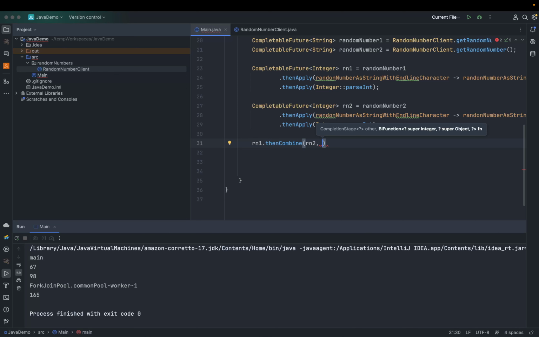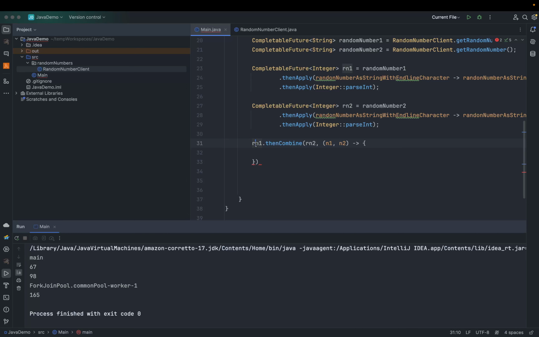So this is a method, a functional interface, a BiFunction you can say, which takes two arguments. The first argument would be the value of Rn1 after it is fulfilled, and the second would be the value of Rn2 when it is fulfilled. So thenCombine takes both CompletableFutures, and when both are fulfilled it will call this method. Okay, so now in this statement we have both the values.